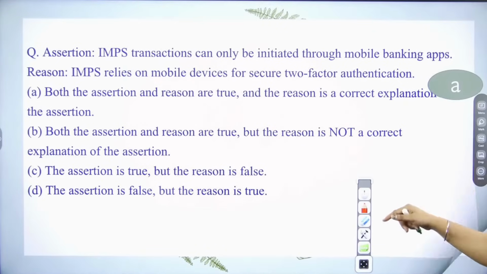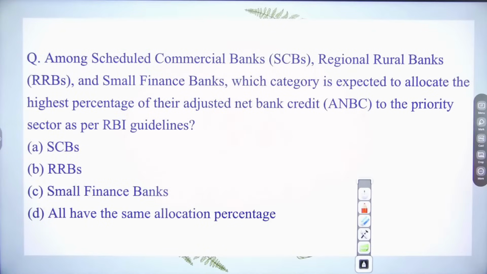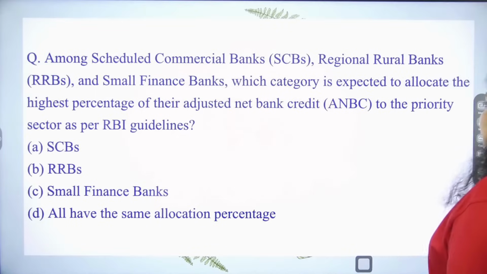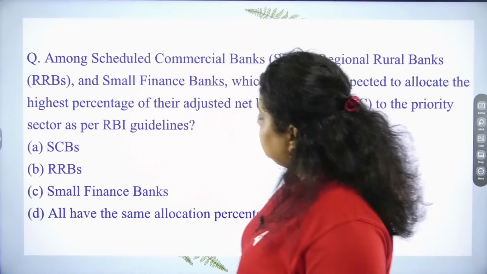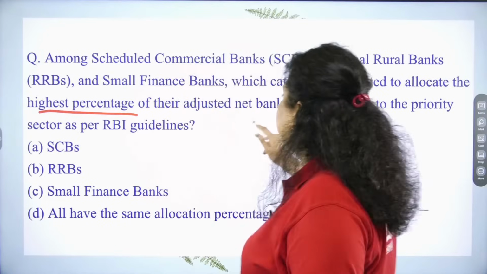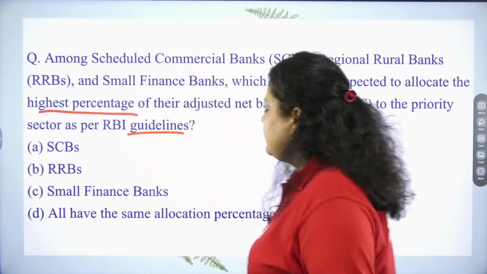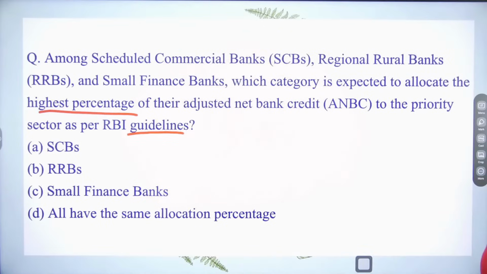Very good. Next question is saying among the scheduled commercial bank, RRB, a small finance bank, which category is expected to allocate the highest percentage of their adjusted net bank credit to the priority sector lending as per RBI guidelines? In case of scheduled commercial bank, RRB, small finance bank, which particular bank have to give the highest contribution? Is it scheduled commercial bank? Is it RRB? Is it your small finance bank, or is it all of the above?